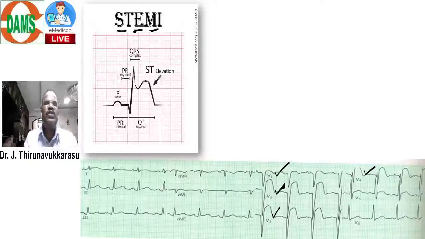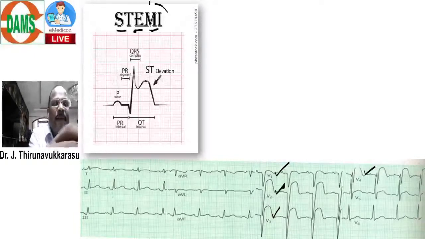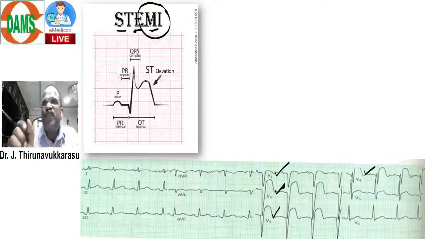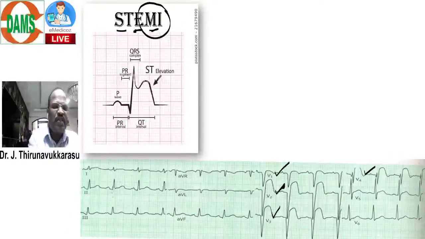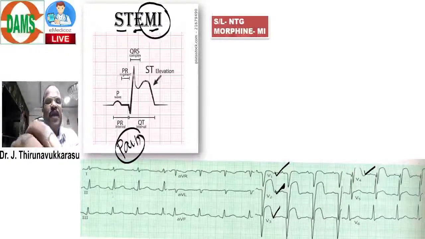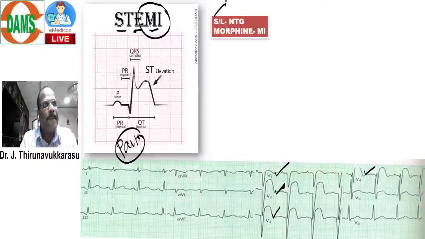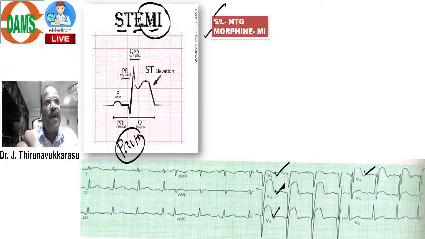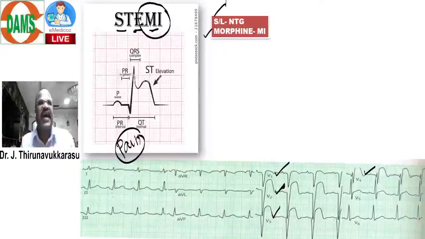Okay. Now the question starts. Outline the treatment for MI. What are all the therapies useful for MI? First, this patient has severe chest pain. For relieving the chest pain, I will give sublingual nitroglycerin. And I also give morphine. Morphine is an opioid, a very good painkiller, a fantastic drug for treatment of acute pain in MI.